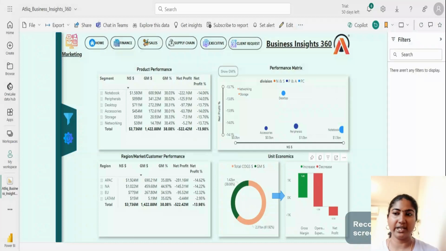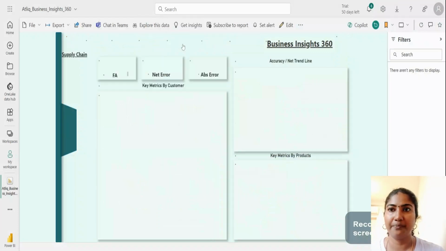So we need to reduce the operational expenses, and management needs to take further actions to reduce them. They also need to focus on the best selling products and prioritize them in the market. They also need to phase out the products which are performing poorly, so that they can reduce the carrying cost. Okay, let's move on to the supply chain view.